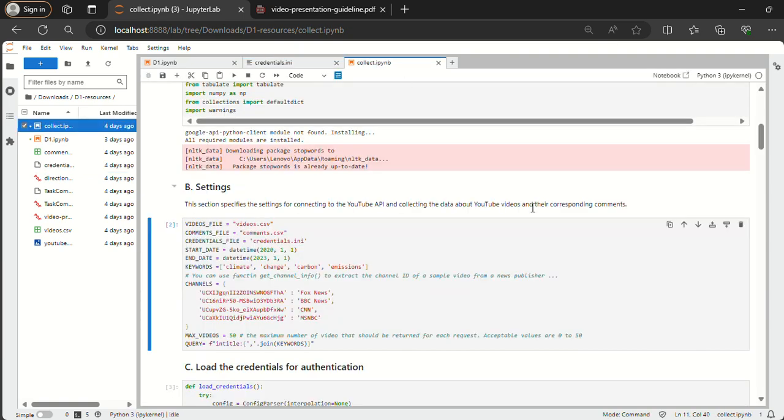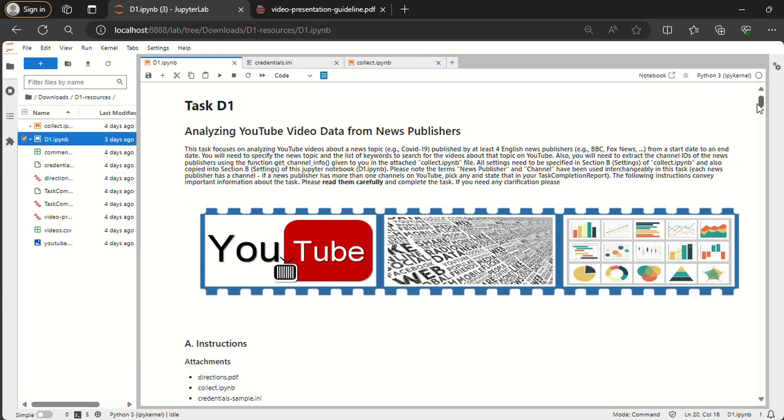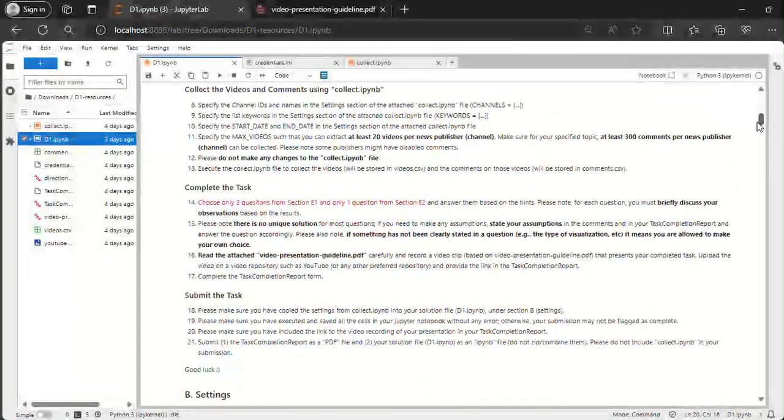In our collect file, we have defined the start and end dates for data collection, chosen relevant keywords, and specified the news publisher channels, which are Fox News, BBC News, CNN, and MSNBC. And then we executed the notebook to collect videos and comments data, which was saved in the CSV files here.